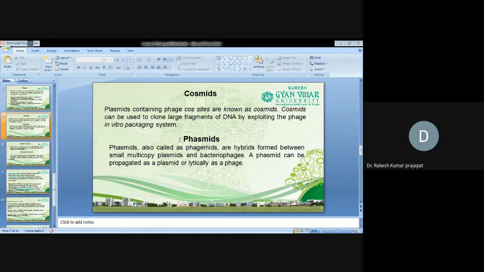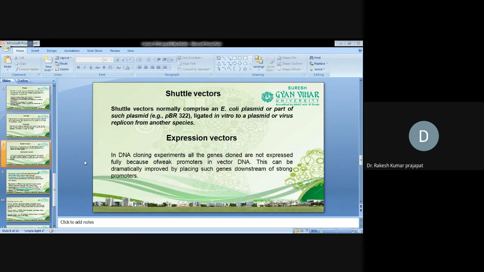Similarly, phagemid. Phagemid is also called a hybrid system. Phagemids are hybrids formed between a small multiple-copy plasmid and a bacteriophage. Small plasmids can be propagated as a plasmid for analytical purposes. Shuttle vectors. Shuttle vectors normally comprise an E. coli plasmid or part of such a plasmid, ligated in vitro to a plasmid or virus replicon from another organism. These are two different classes of origin of replication, so it can be multiplied in different sources.